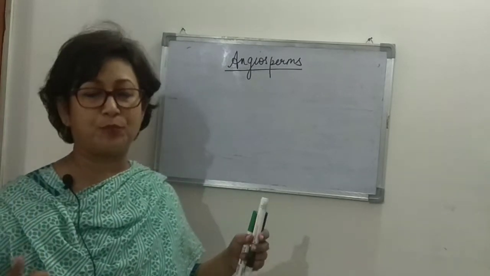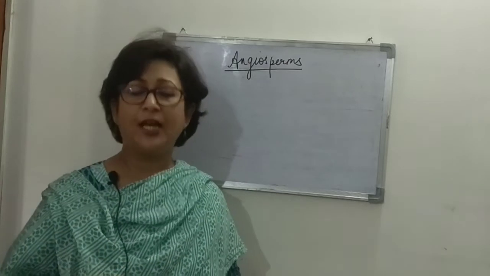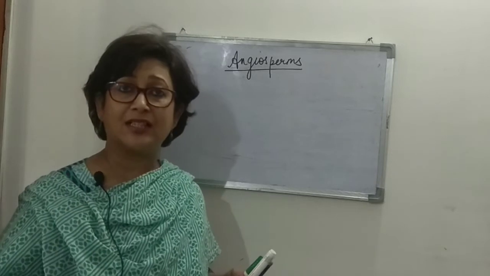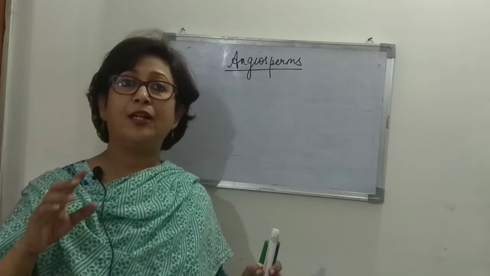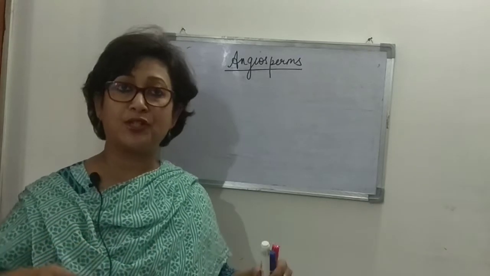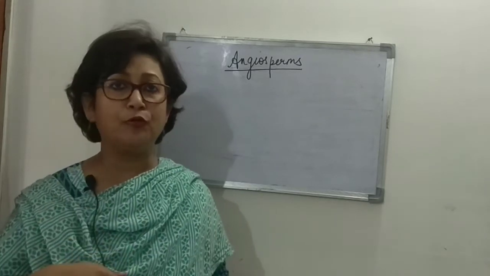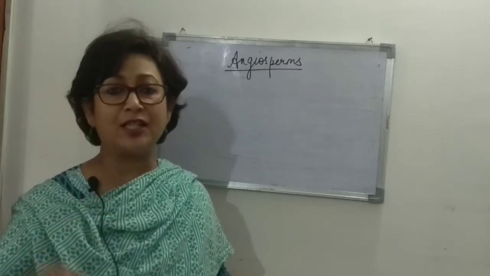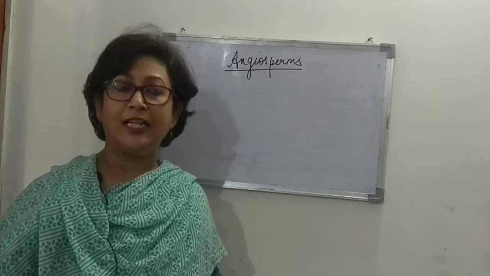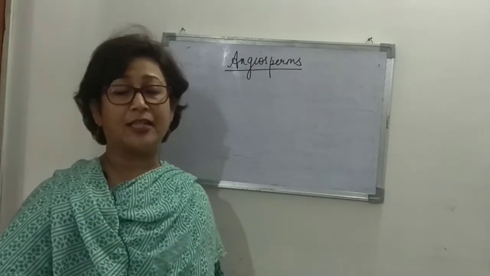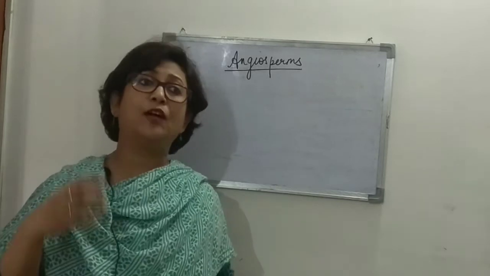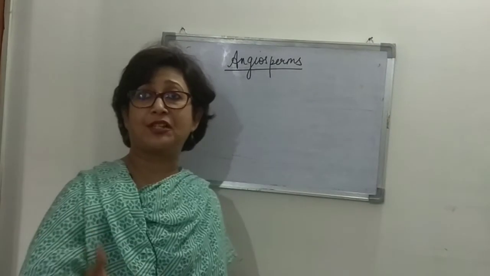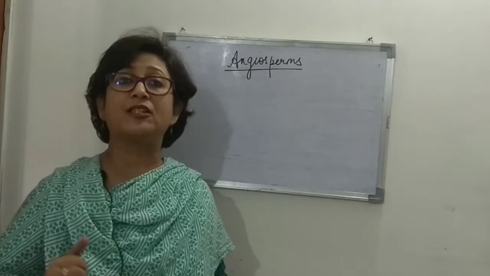We talked about angiosperms, the general characteristics of angiosperms, in which we said that these are those plants that bear seeds, and the seeds that these plants have are not naked, not exposed, they are covered with a fruit. And then we said that these are the most recent of the highly evolved plants, and they are abundant, conspicuous, visible, and found in varied habitats. We talked about the different habitats where they are found, in which we discussed that in the sea there are just 2 species that are found.